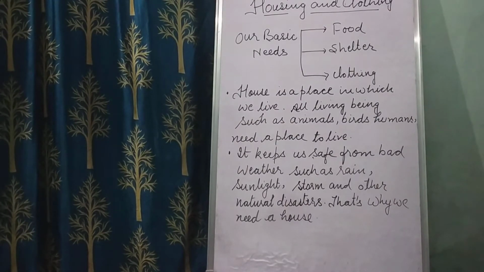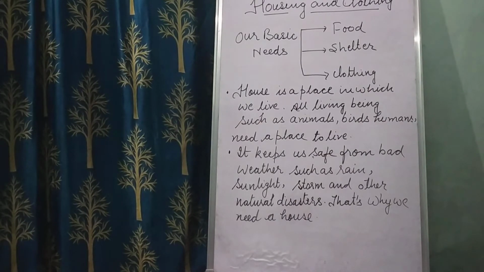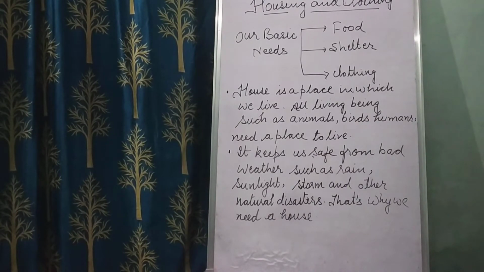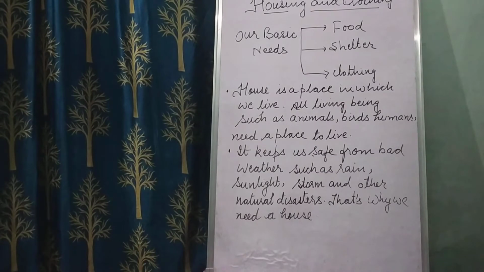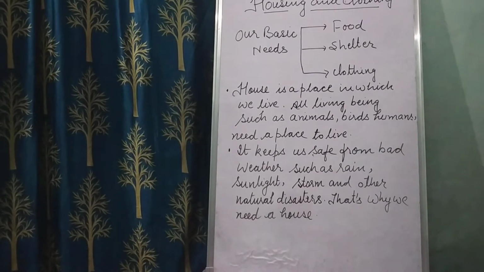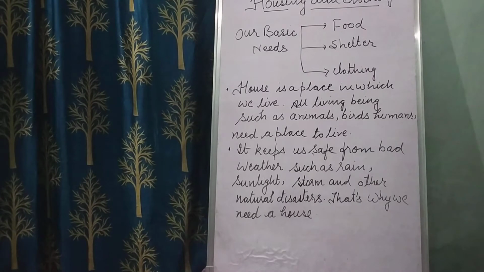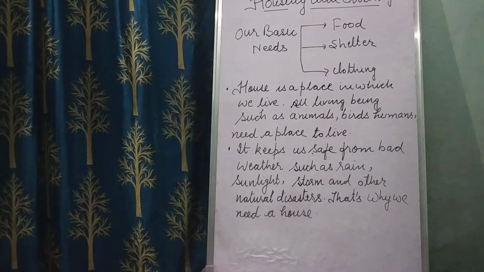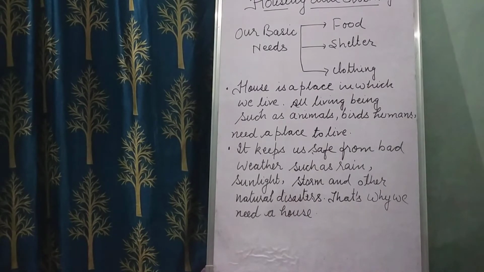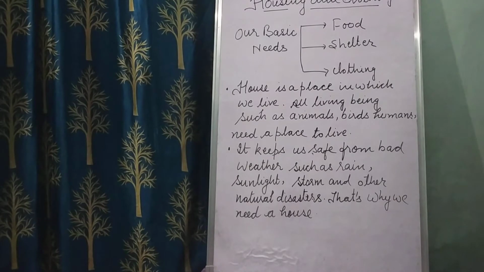That's why we need a house, children, because it protects us from the wind, rainfall and heat. It also protects us from enemies and thieves. And the most important thing, we all feel happy and safe in a home. We love a home. So a house protects us from heat, cold, rain and storm.